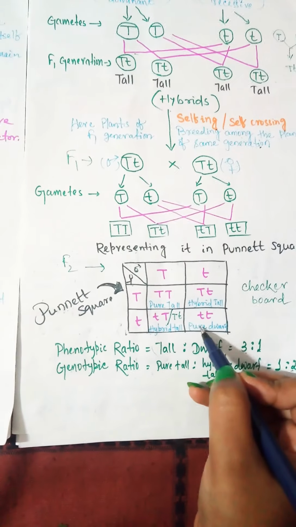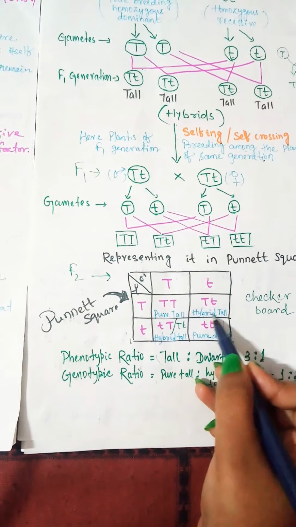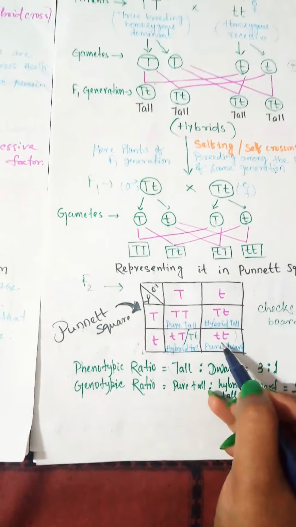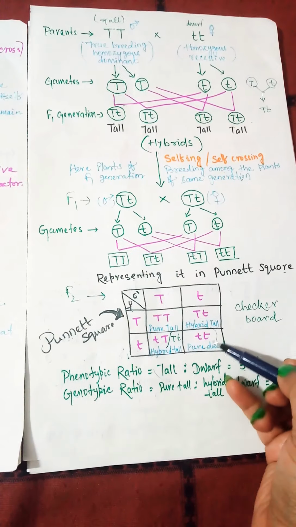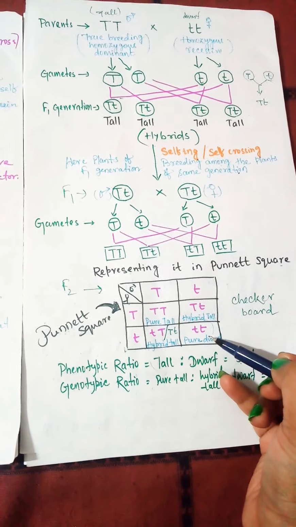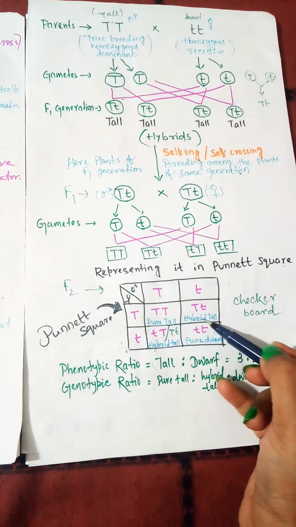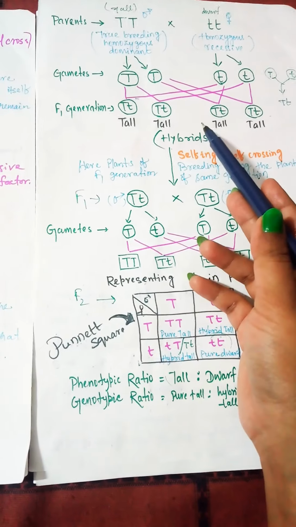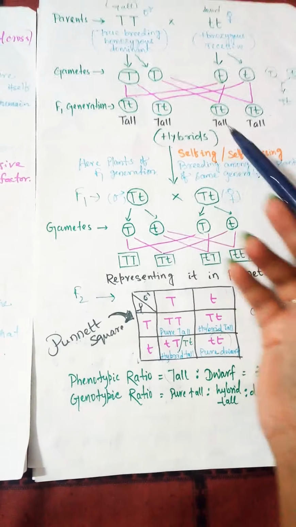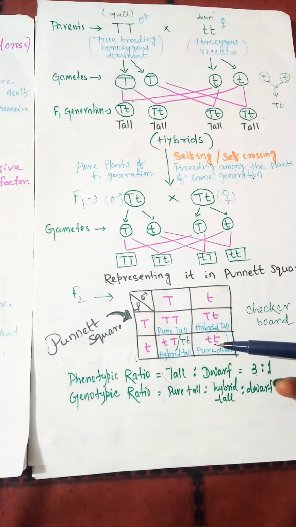You can notice that in F2 generation, one recessive character which is suppressed in F1 generation appeared. Okay, here the small t is suppressed in F1 generation, but suddenly appears in F2 generation.